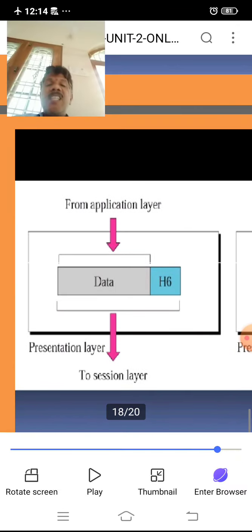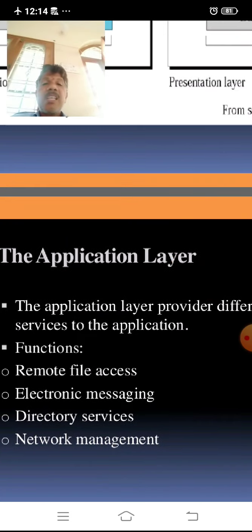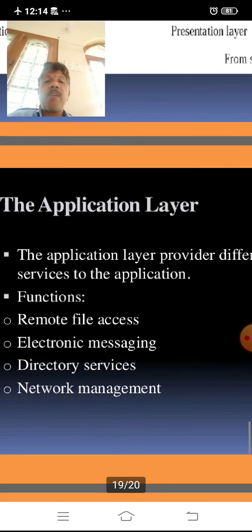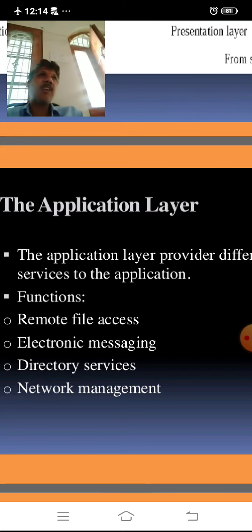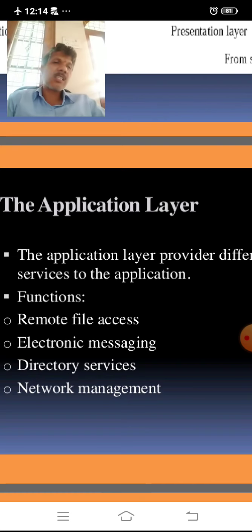Then the final one is the application layer. The application layer provides different services to the application. Generally the application layer provides an interface to the user to read the data sent by the source.